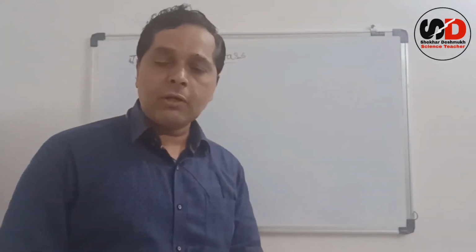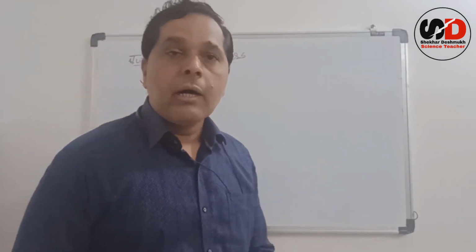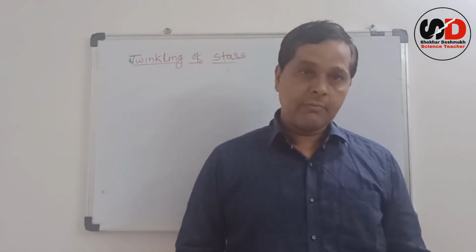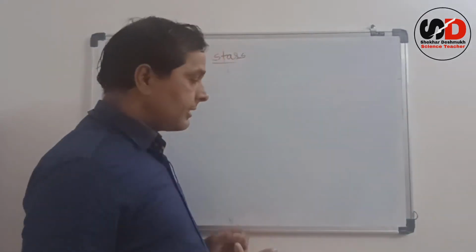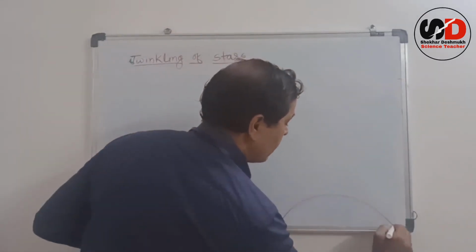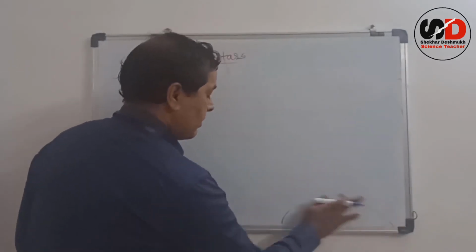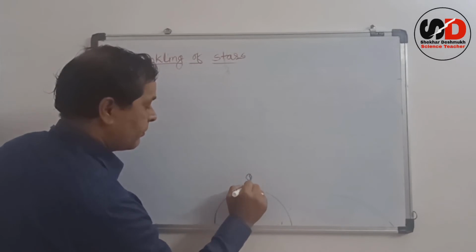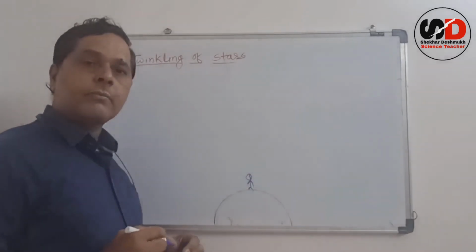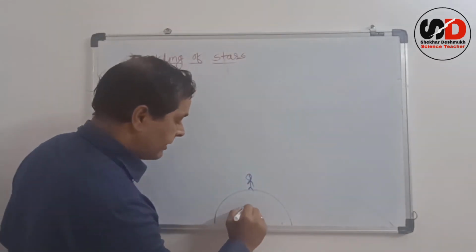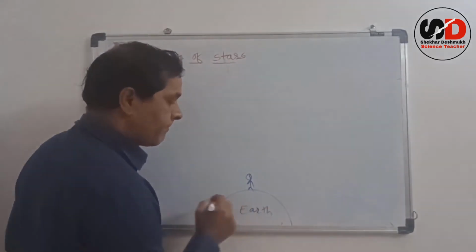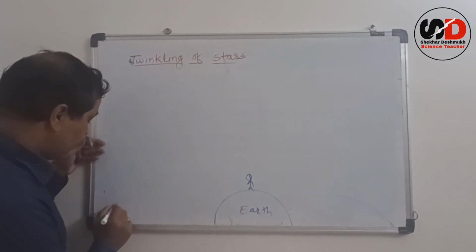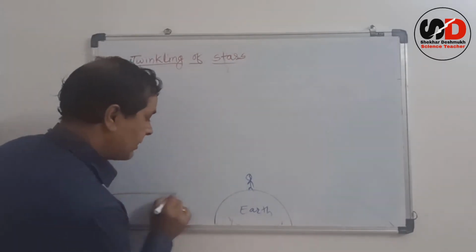That reason we call early sunrise and delayed sunset. Early sunrise and delayed sunset. Suppose you are here, definitely it is Earth, and suppose this is the horizon.